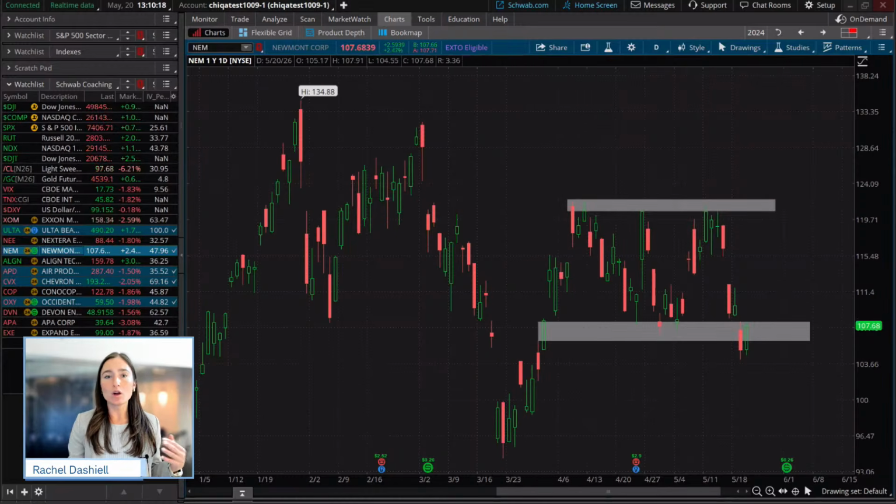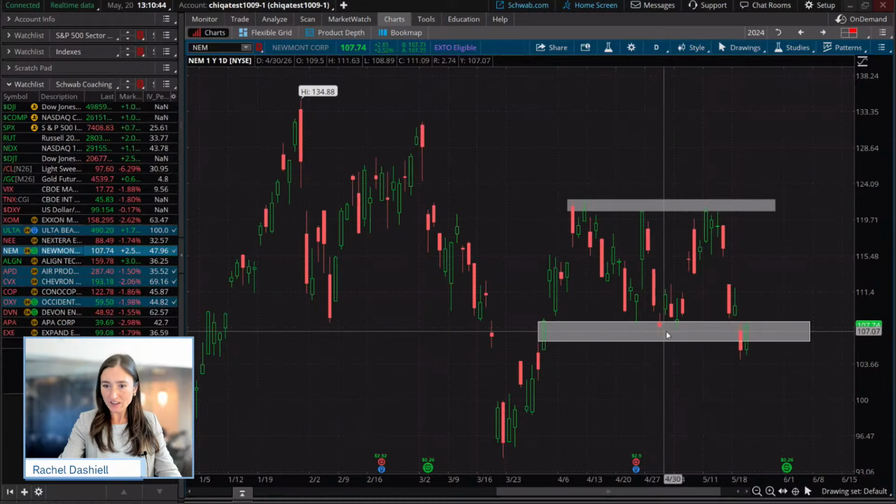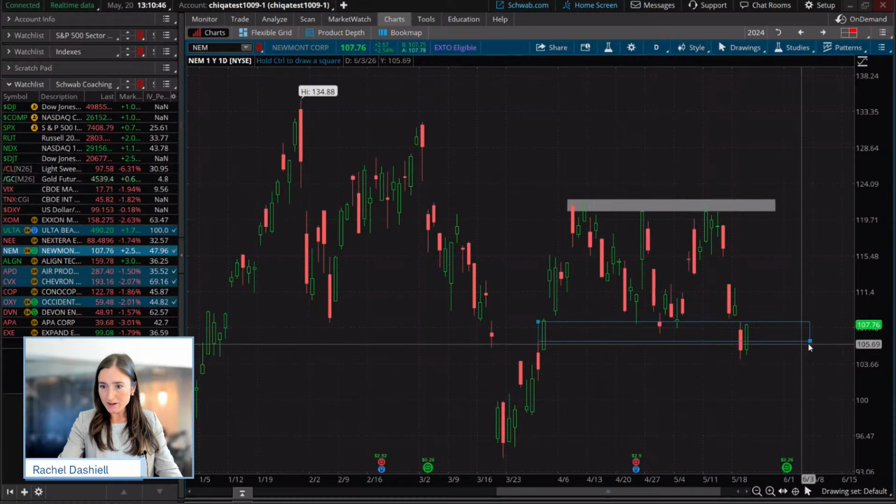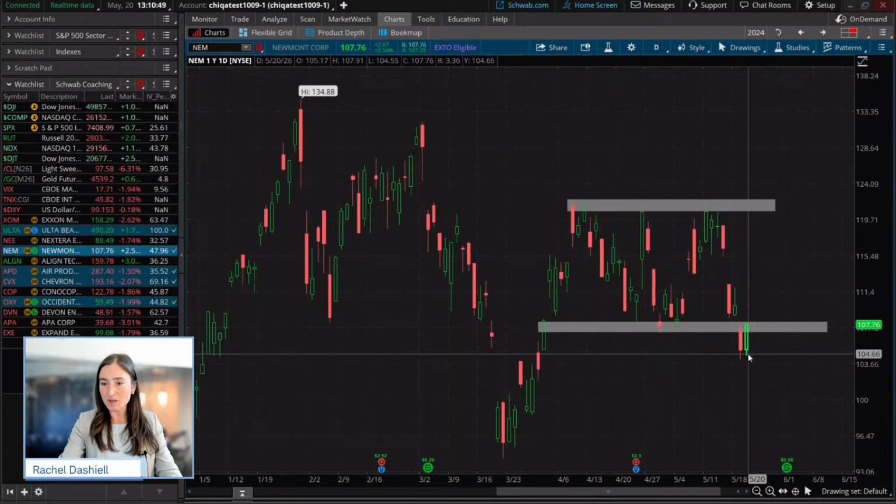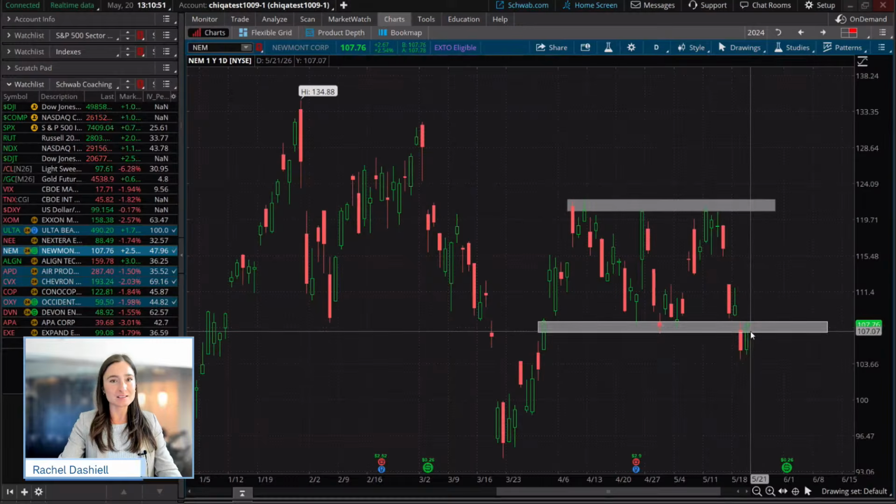So when you are looking at a price pattern, you want to understand the context of where that price pattern occurs. And so if this is occurring at a top in price or after an ascent in price, it is likely to be a reversal type pattern in this case, which is kind of the start of what we've seen. We have seen this break below this level of support. But right now, it seems like price is trying to make its way back up into the pattern.